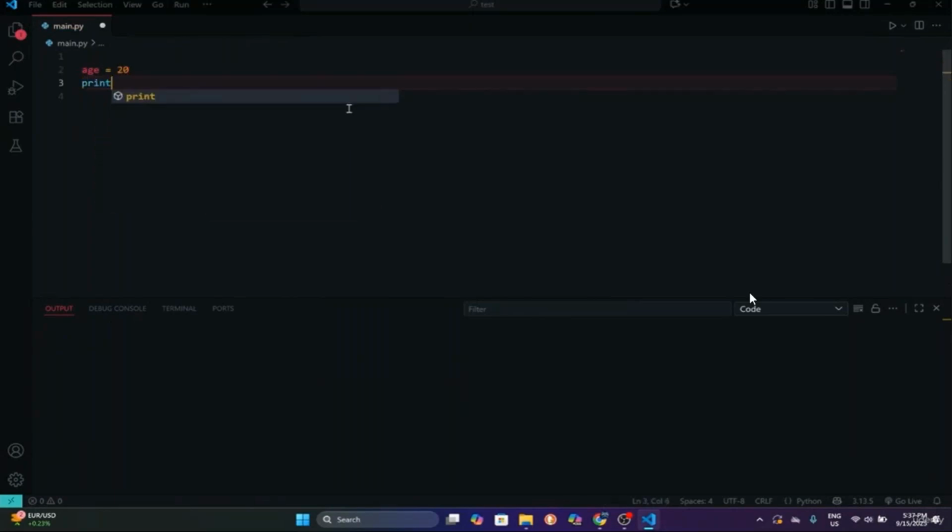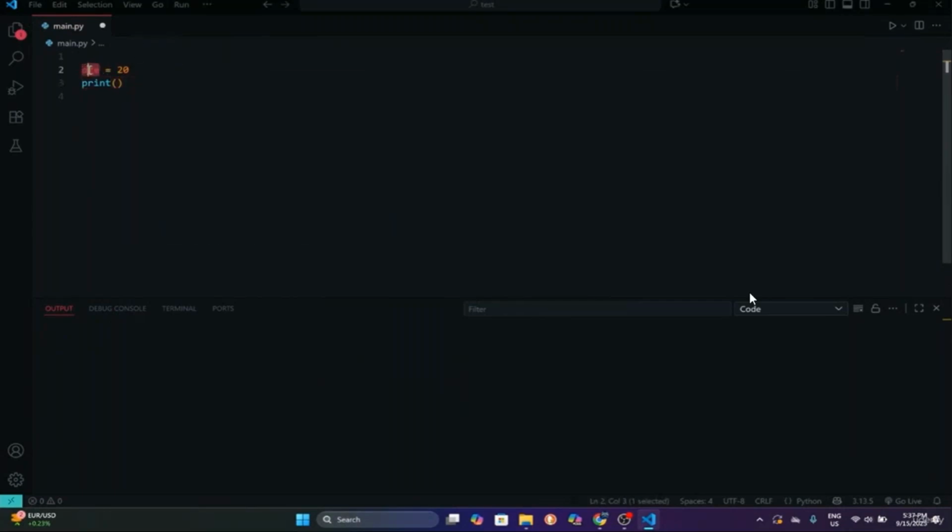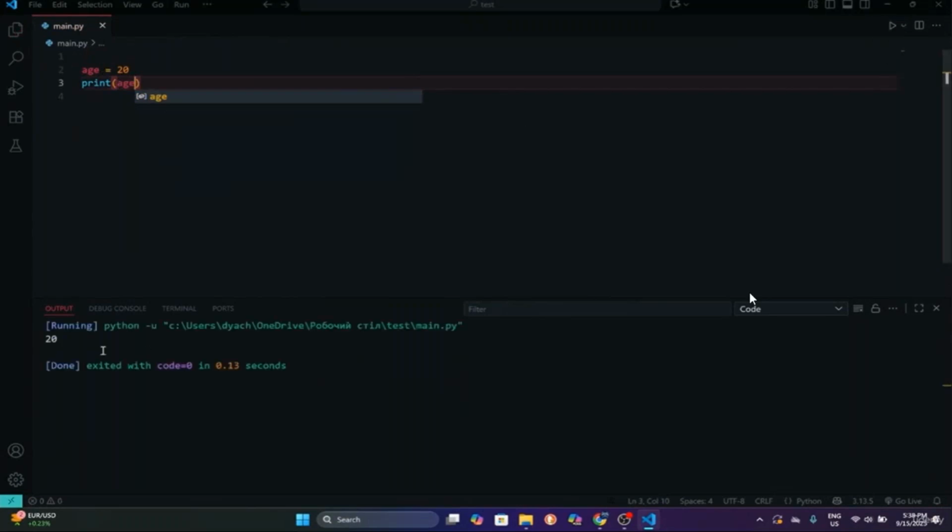If I want to print this value, I will simply use the name of the variable, because we are storing the value inside of it. So I will use age, and if I run it, as you can see, I got our output, which is 20. I can do the same thing with strings, booleans, and any data types that you prefer.